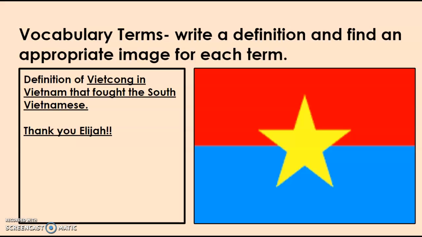Okay, Viet Cong, Elijah, I love the flag you chose here. So Viet Cong in Vietnam fought the South Vietnamese. Viet Cong stands for Red Vietnamese, so they were communists. Interestingly enough, I had a Vietnamese student, probably about 10 years ago now, and he did not like that term. The term the Vietnamese use is Viet Minh, which translates to something like freedom fighters. So they see this as a war of occupation and outside invaders, where we see this as a war of communists trying to take over. So it's interesting, the different perspectives.